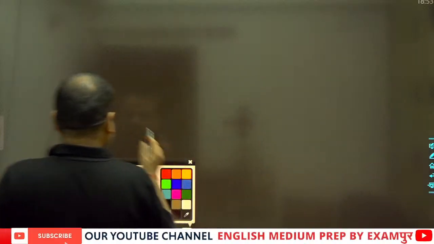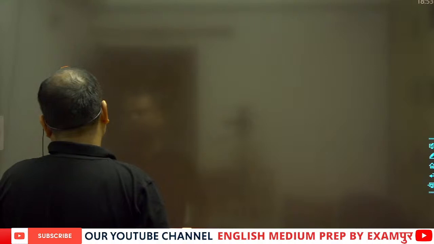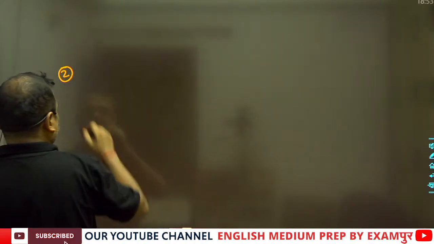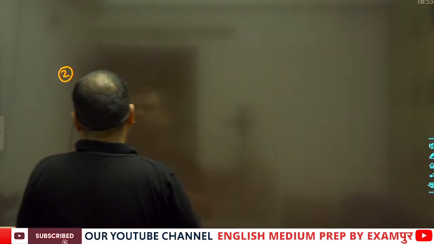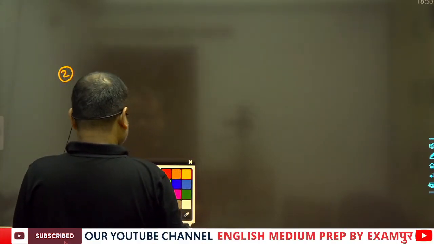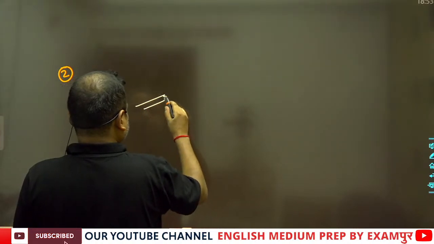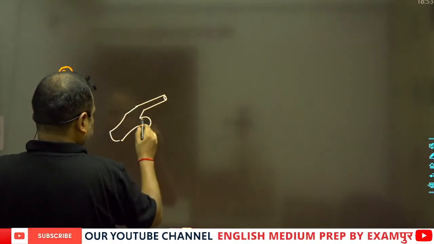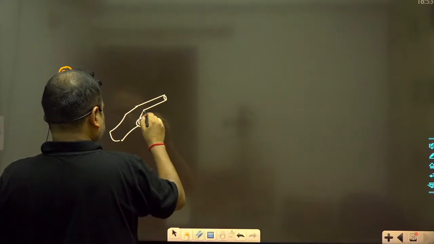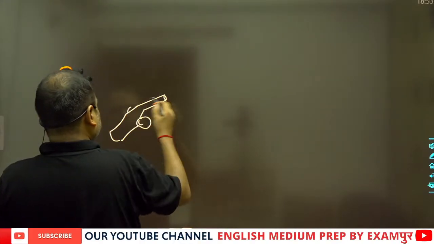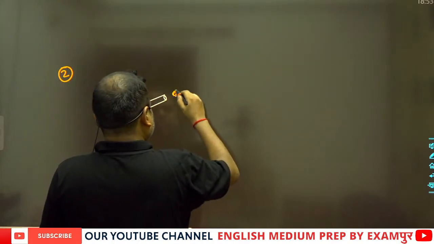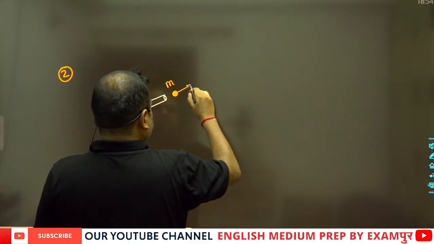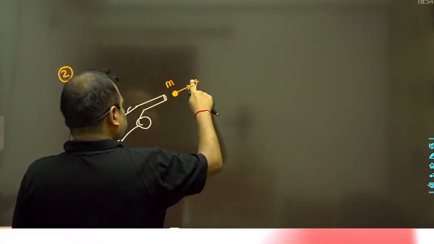Suppose this is the gun and this is the mass, small m, and this is the velocity of the bullet when it is fired from the gun.